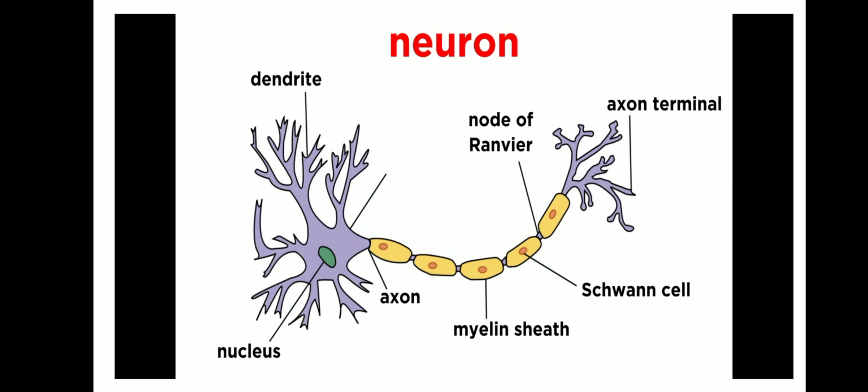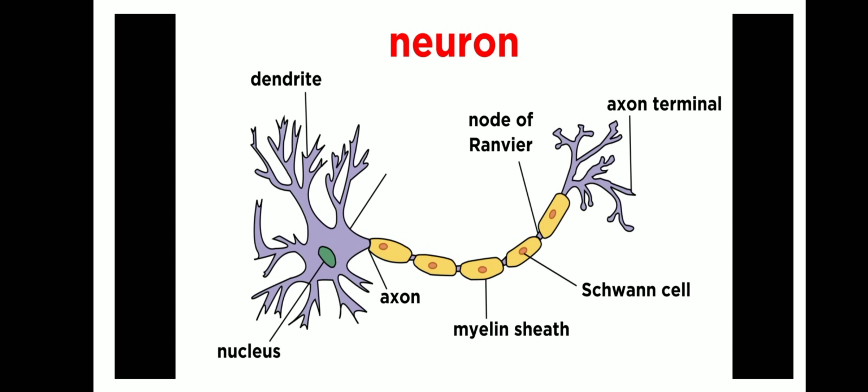Here, whatever information is carried from the sensory organs to the brain, and information from the brain carried to our sense organs, is done only with the help of these neurons. You can see the structure, they are elongated and slender, made up of nerve fibers. Each neuron has three main parts: cell body, dendron and axon.